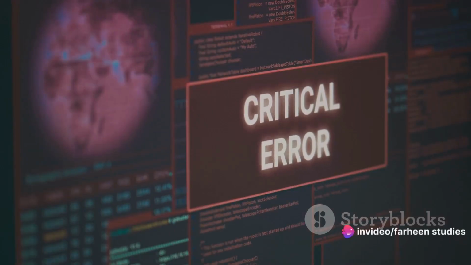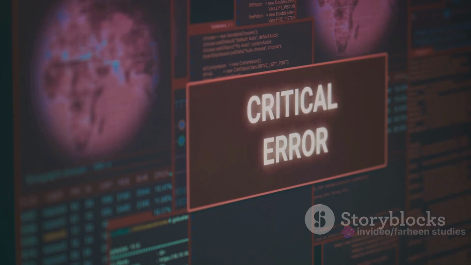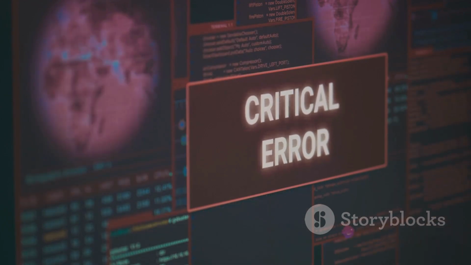Runtime errors, on the other hand, occur while your program is running. They can be caused by things like dividing by zero or trying to access a non-existent array element. Your program will crash, and often the system will give you a message about what went wrong.